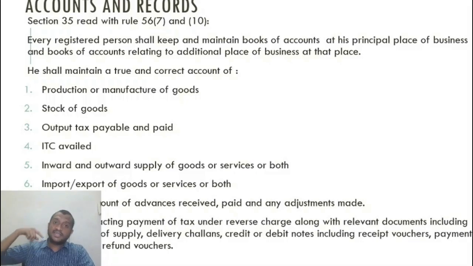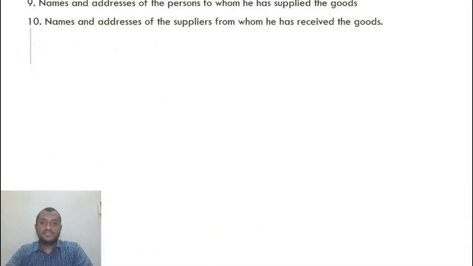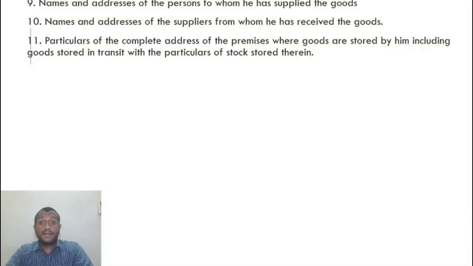So what are the supplies attracting reverse charge along with documents? Along with this, the relevant documents are also necessary: invoices, bills of supply, receipt voucher, payment voucher, delivery challan, debit and credit notes. So names and addresses, and the complete address where, if the goods are stored in a warehouse or any other place or in transit, what is the place where the goods are stored along with the details of the stock in that warehouse at that point of time.